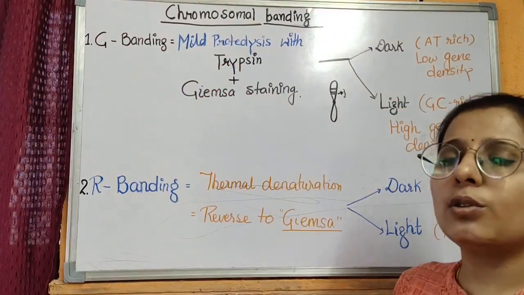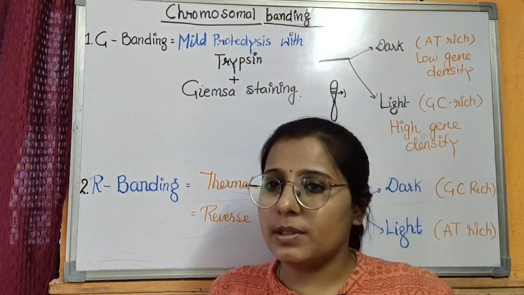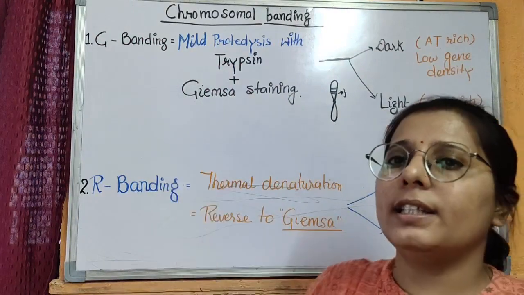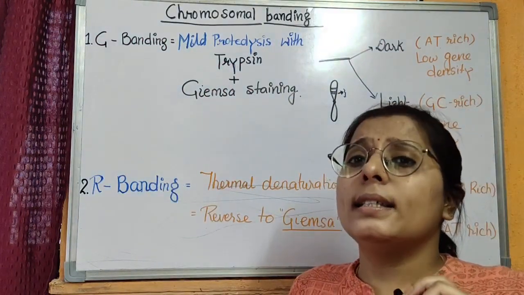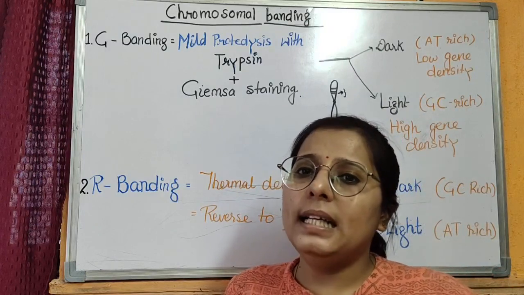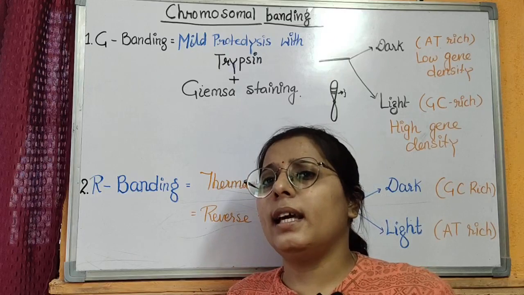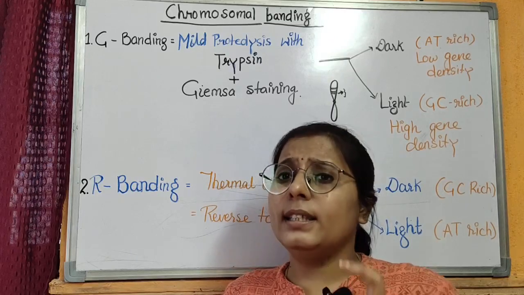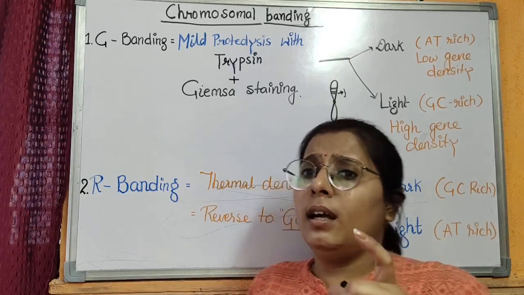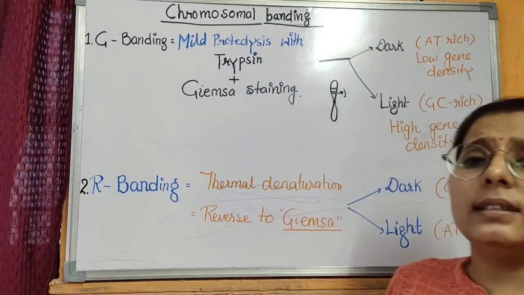Now coming to the chromosomal banding types. Chromosomal banding is of 4 types. First type is G banding. It is also called Giemsa banding, and here chromosomes are mildly treated or proteolyzed with trypsin and then they are stained with Giemsa. The Giemsa banding gives 2 bands, dark and light, on a chromosome, and the dark bands